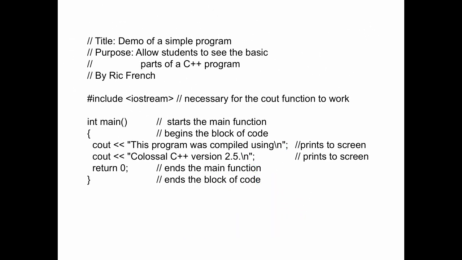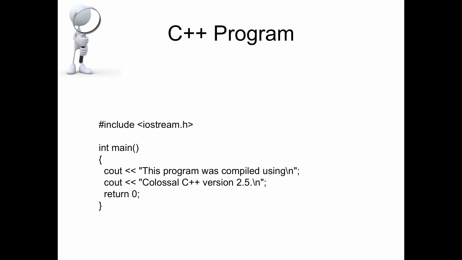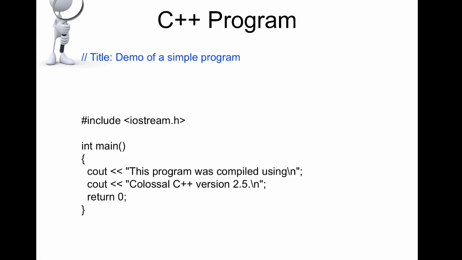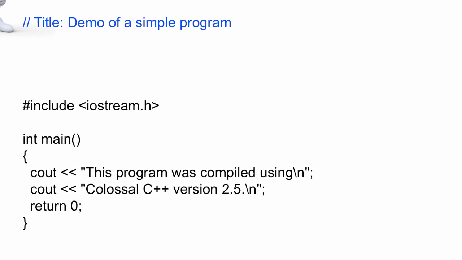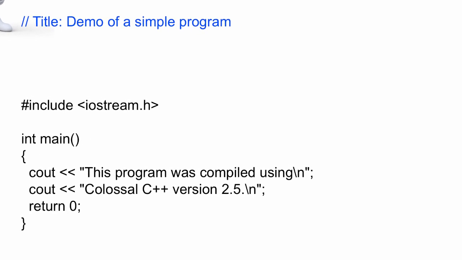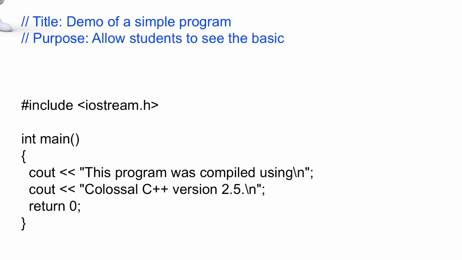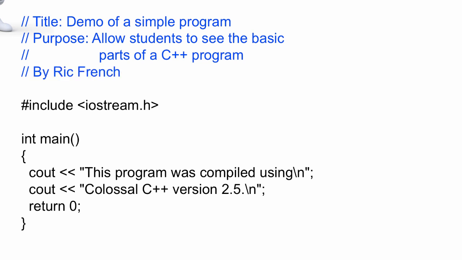So let's talk a little bit about the commenting, or the internal documentation, for a C++ program. It's always going to start with a slash slash. So I'm going to say slash slash, and I'm going to tell you the title of the program. This is a demo of a simple program. And then I'm going to put another slash slash because I want to explain a little bit more. The purpose of the program is to allow the students to see the basic... well, I got another line. It starts with a slash slash, and I spaced over. It says, allow the students to see the basic parts of a C++ program. And by the way, that's the author.